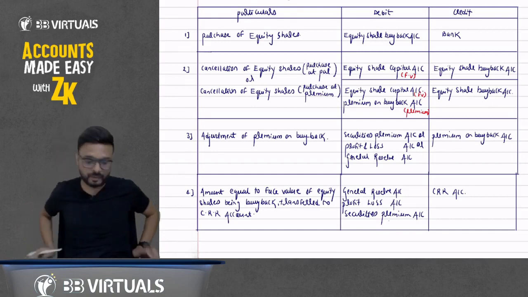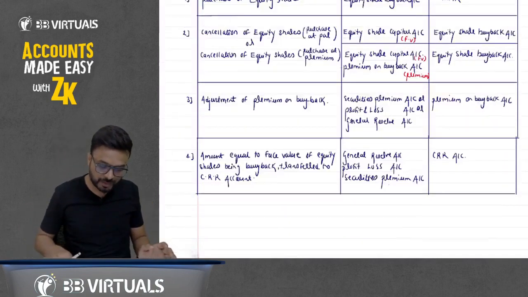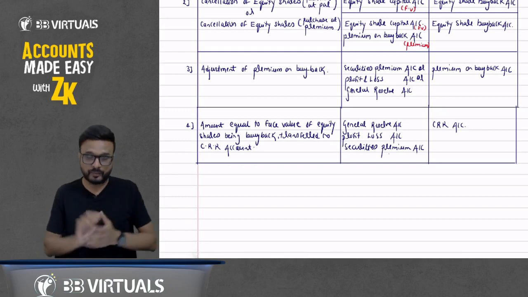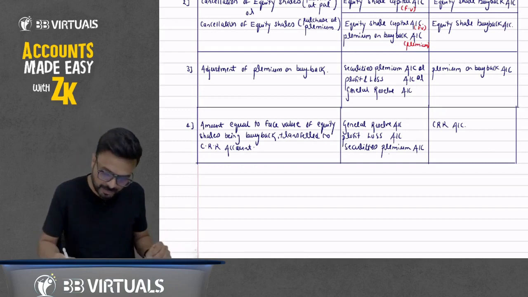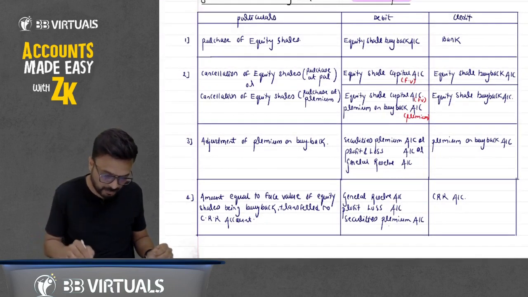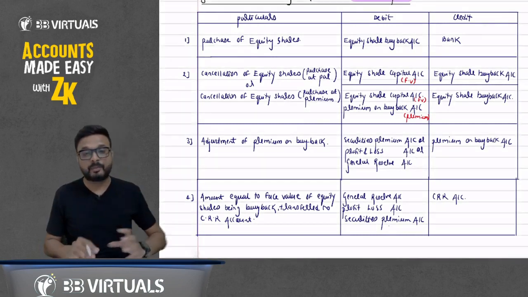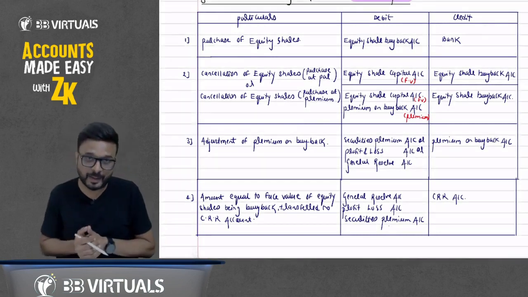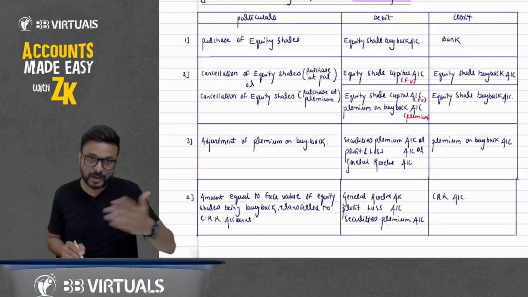But we will also see the journal entry for buyback of shares out of fresh issue of shares. The same entries will come: first, second, third will be the same. But we have to issue fresh shares in the market, and that issue may be at par or at premium.